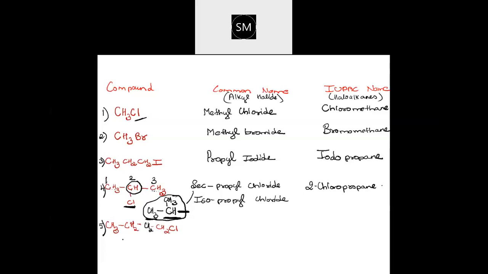Okay, now come to the fifth one. Fifth one, what will be the name? Halogen is over here. See here, here is the halogen. Now in this compound, halogen is over here. Otherwise, it can be anywhere. Anywhere it can be.